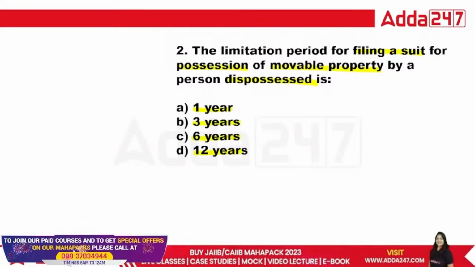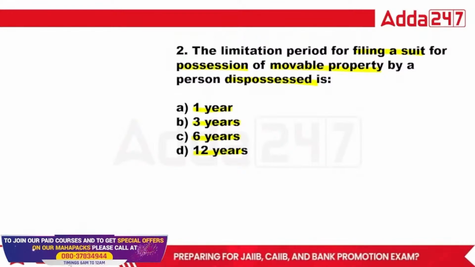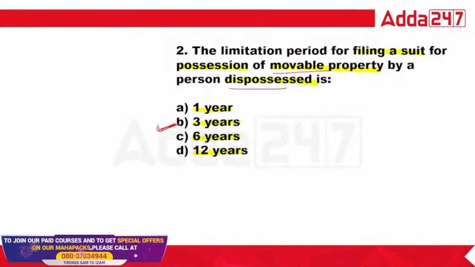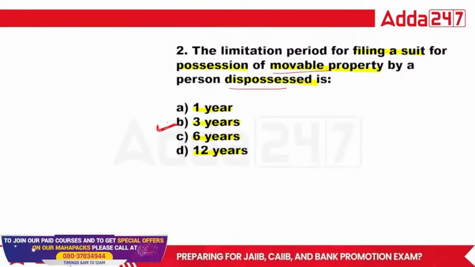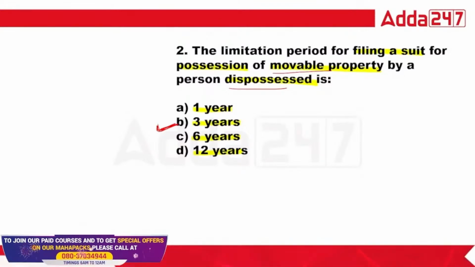So in that case, the limitation for filing the suit for movable property that is dispossessed is basically 3 year. So for the second one, 3 is the right answer. Okay, next.